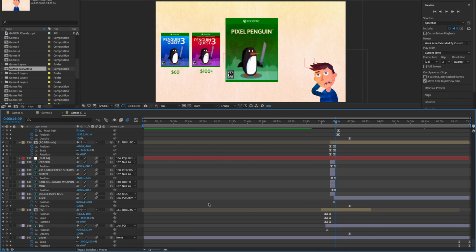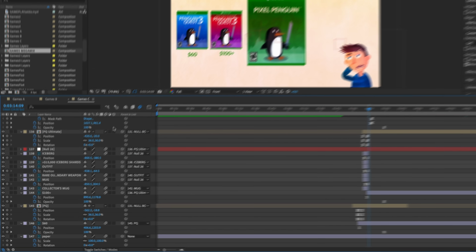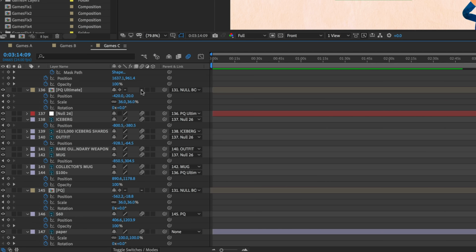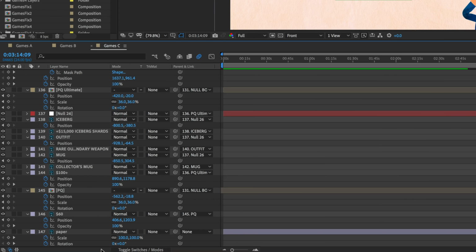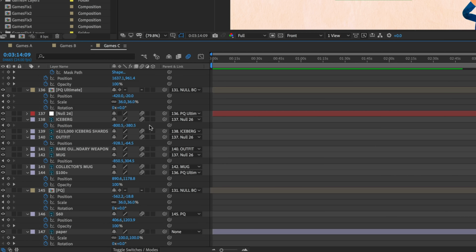So a couple of tips that might help along in your animation process if this is your first time using After Effects. Number one, see this column right here with the little ball icon? That is motion blur. If you're not seeing it, click this little toggle switches modes down here, and that's going to switch between your blending modes and some other stuff, and instead show you this column. You want to click this to toggle and make sure it's on for everything.